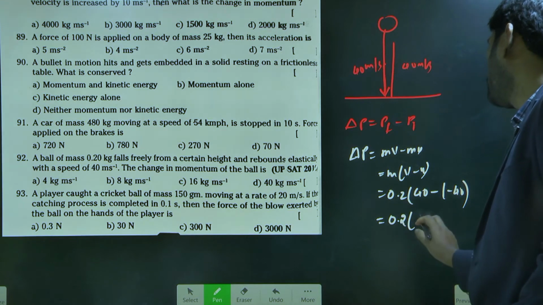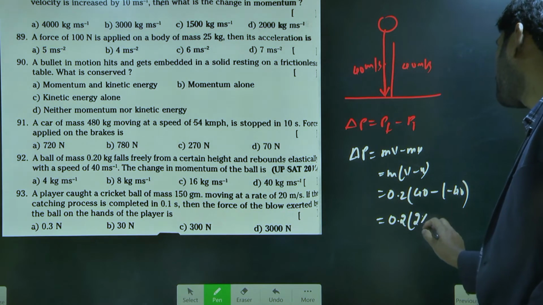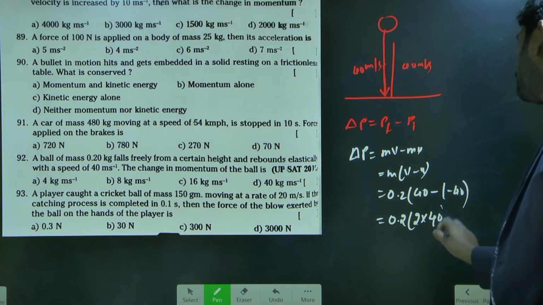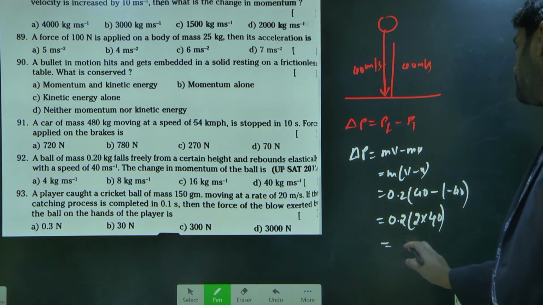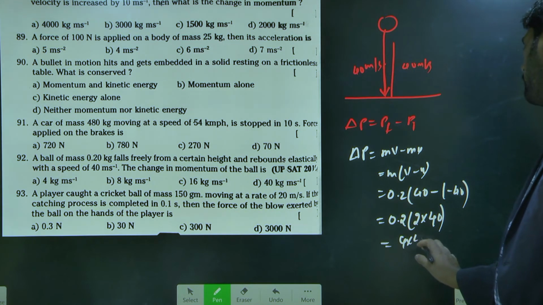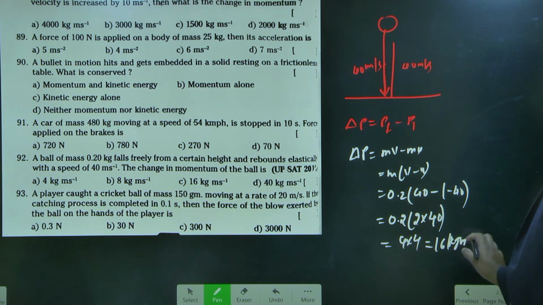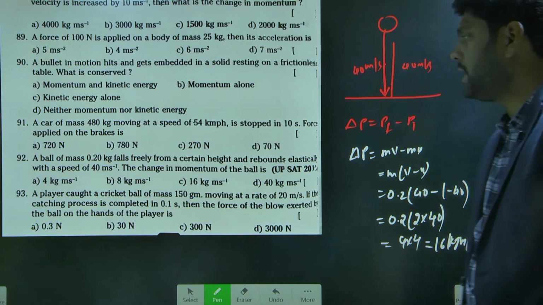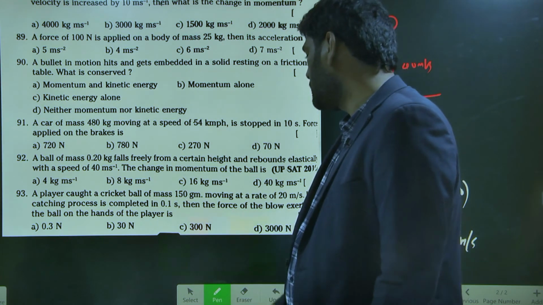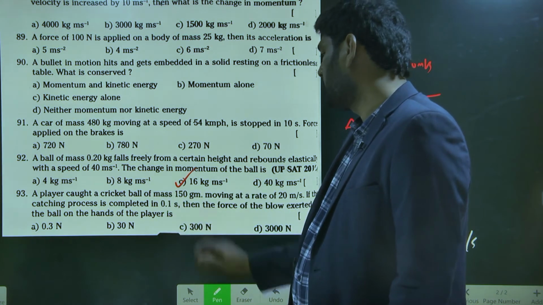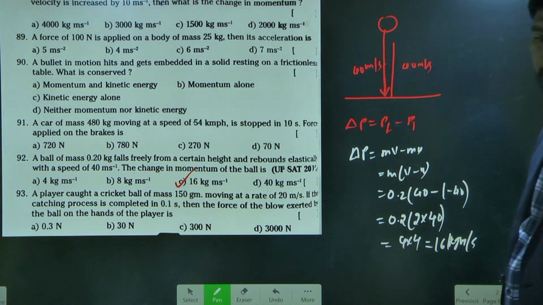So finally, 0.2 into 2 times of 40. 2 times of 40 means 4 into 4. So 4 into 4 means 16 kg meter per second. So what is the answer here? Option C. Option C is the right answer.